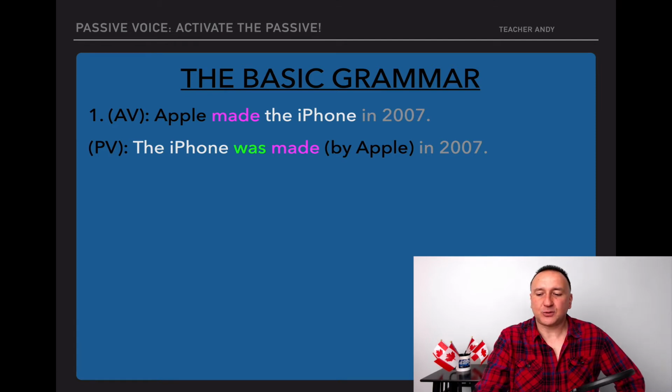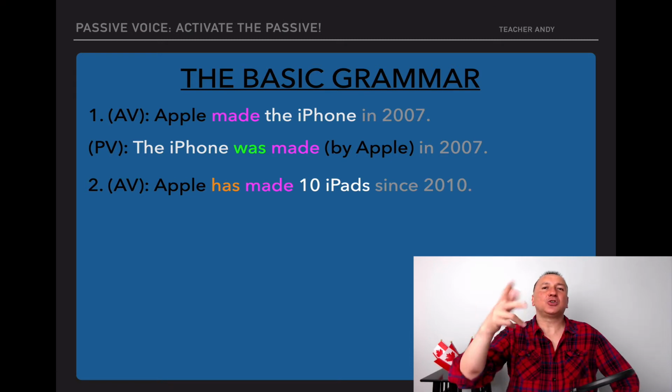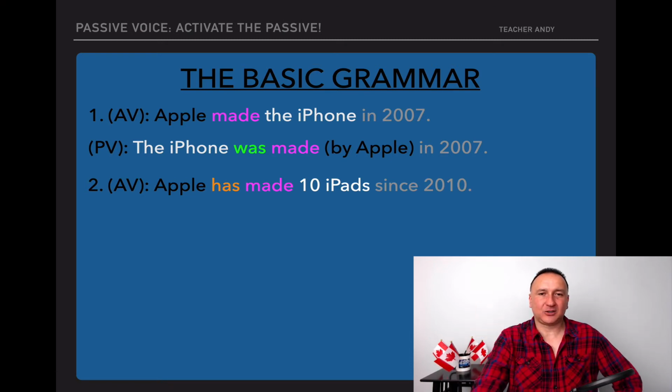So this is the first one. We're going to look at a second one, and then we're going to start to think about how you form passive voice from active voice. Here we go. Number 2 is this one. Apple has made 10 iPads since 2010. And for this one, again, that's active voice. Apple is doing the action. How would you transform it into passive voice? Go ahead and try to do it.